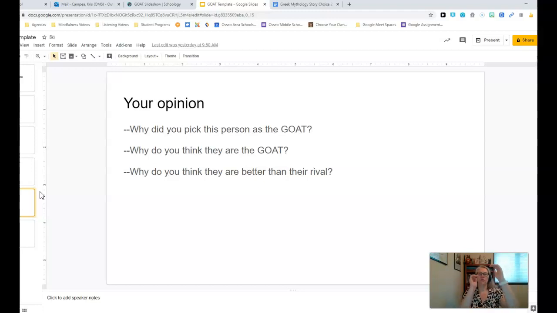You're giving your research, you're giving your thoughts. Now we have the counterpoint. That's the rival. So some people might believe so-and-so is better than. However, and then you get to go in and say, you know what, if you were right, I'd agree with you. And so this is your opinion piece.